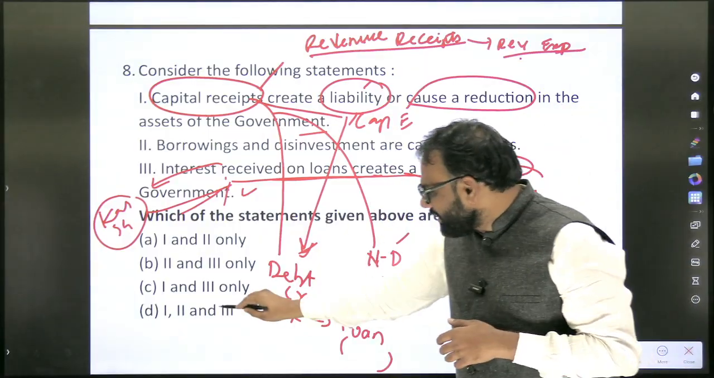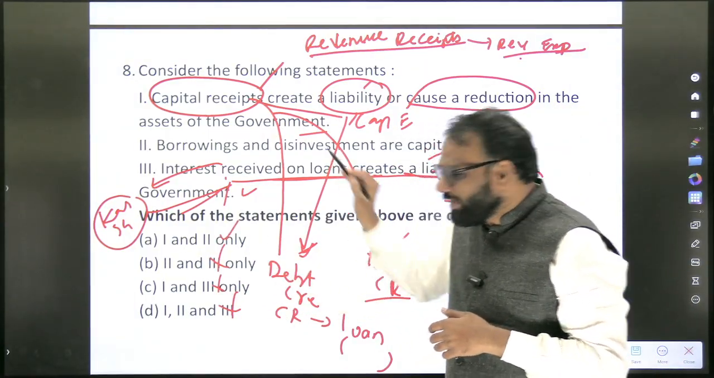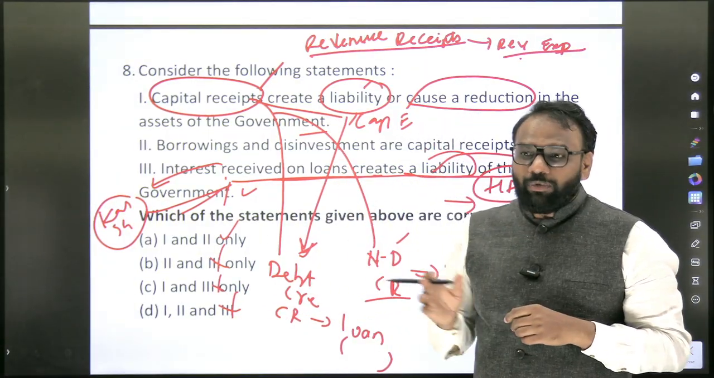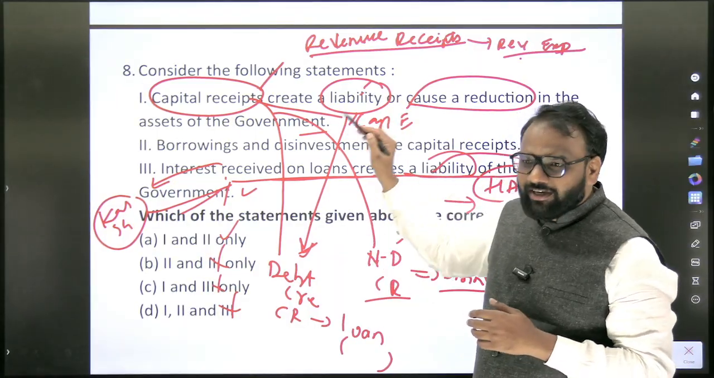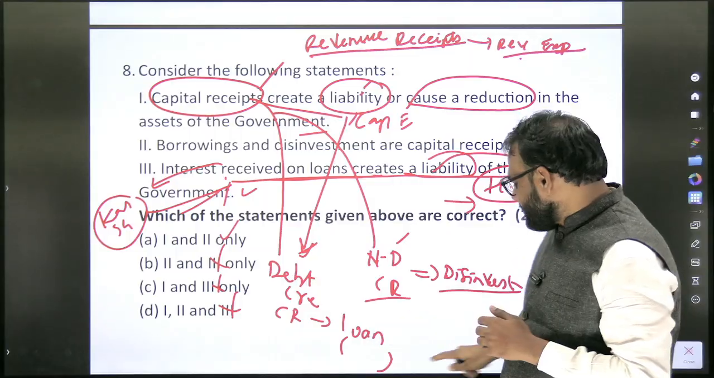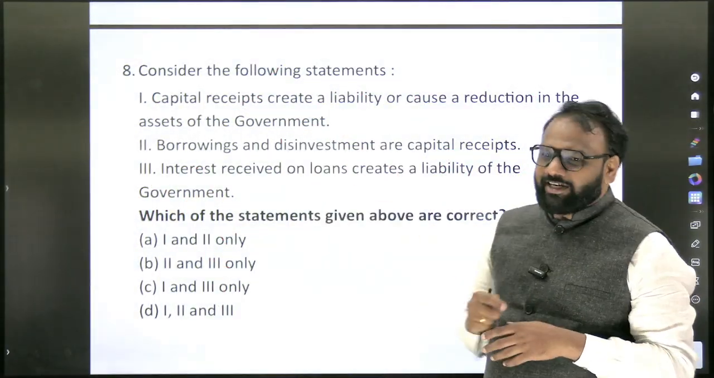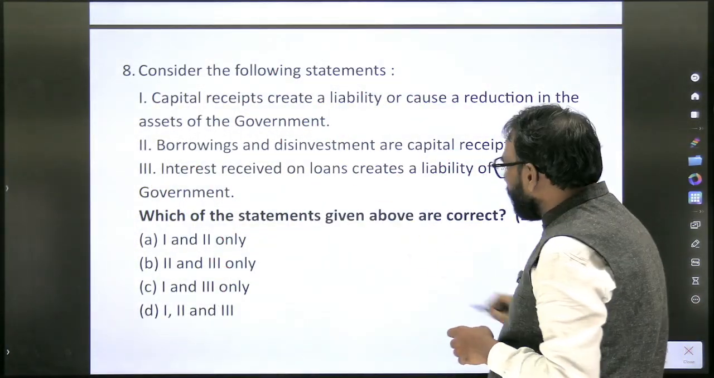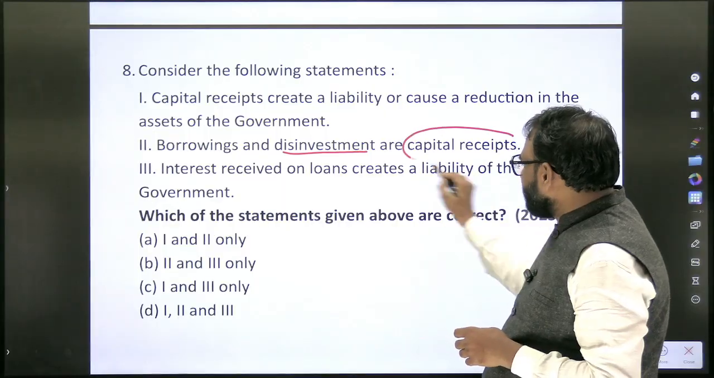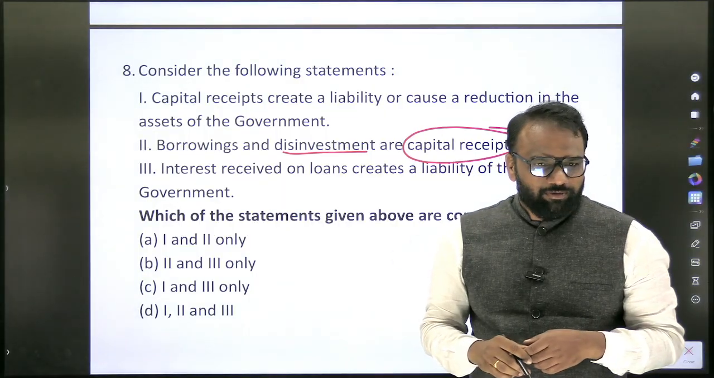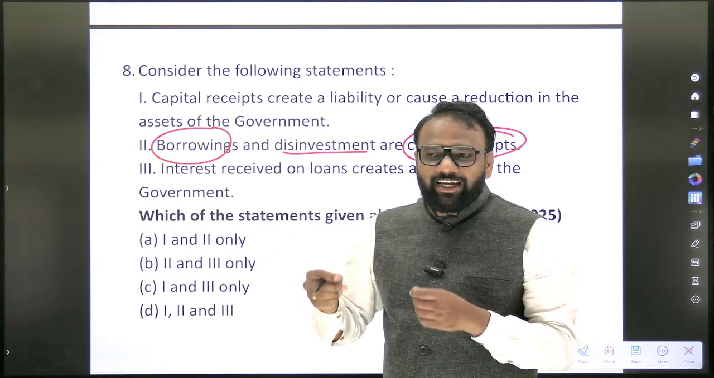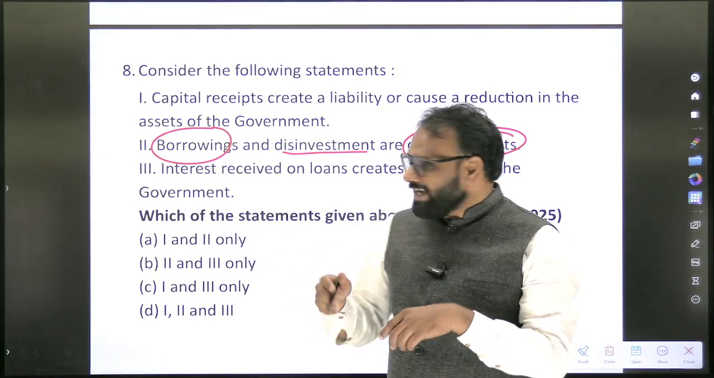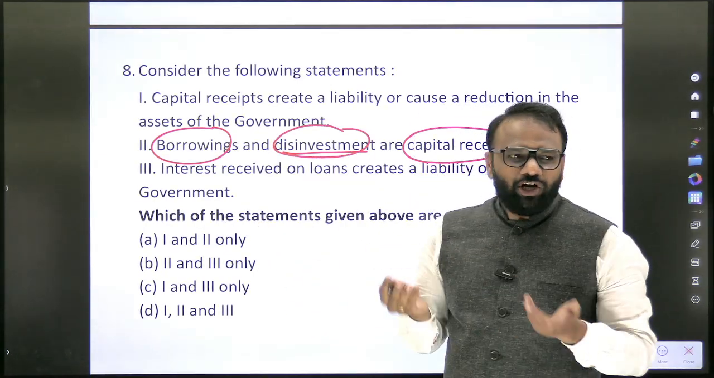So if you eliminate the third one, you are left with only one option, 1 and 2 only. But we will not stop here itself. We will try to understand the options. Whether the first one is correct? Yes, with the help of this example, we can connect that the first statement is right. Next, borrowing and disinvestment are capital receipts. Yes or no? Yes. So borrowing, what kind of receipt is it? Debt creating capital receipt or non-debt? Debt. Disinvestment, non-debt creating capital receipt.